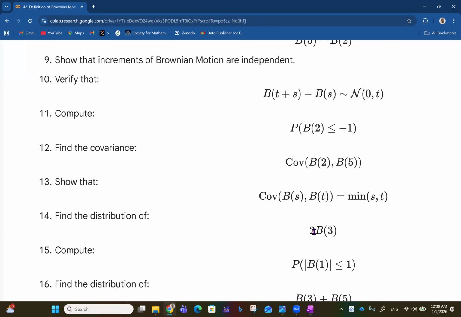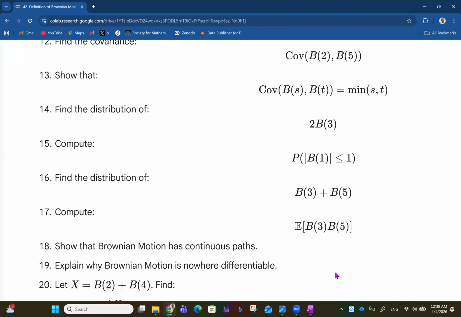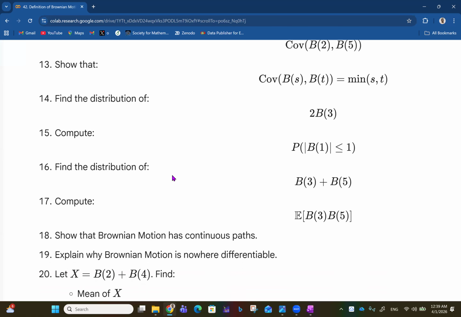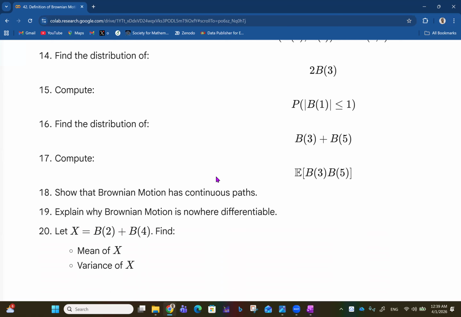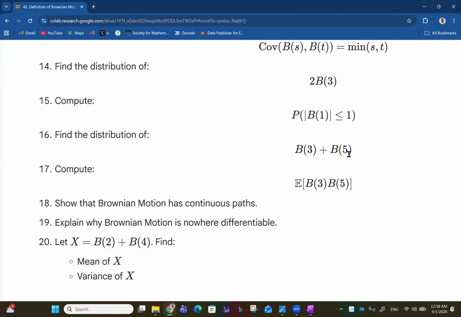Then find the distribution of 2B3. Then compute the probability that the absolute value of B1 is less than or equal to 1. That simply means that B1 lies between minus 1 and 1. Then we have to find the distribution of B3 plus B5. Then compute the expectation of B3 multiplied by B5. That should all be zero, I believe, because the expectation of BT at any point is zero.